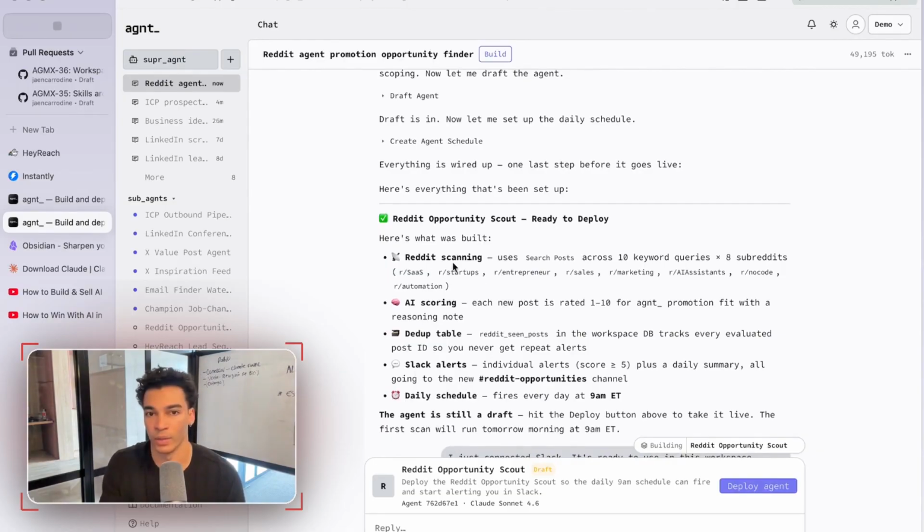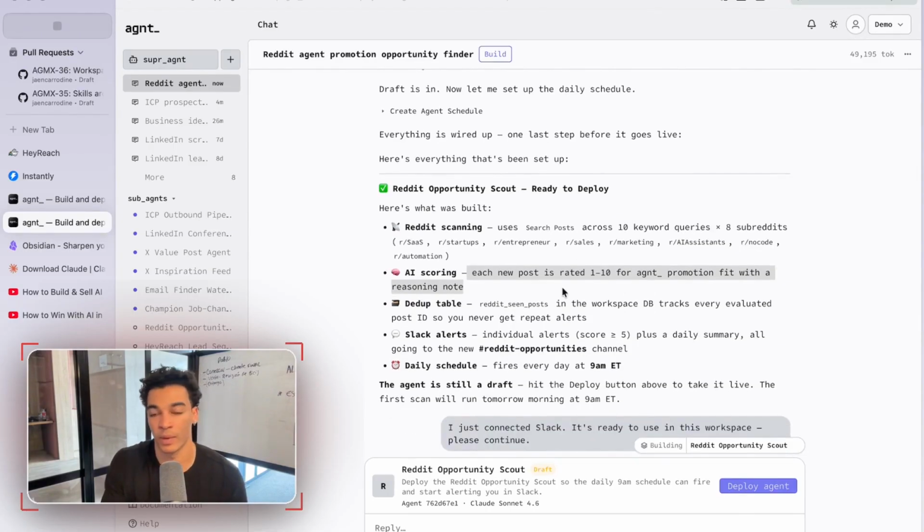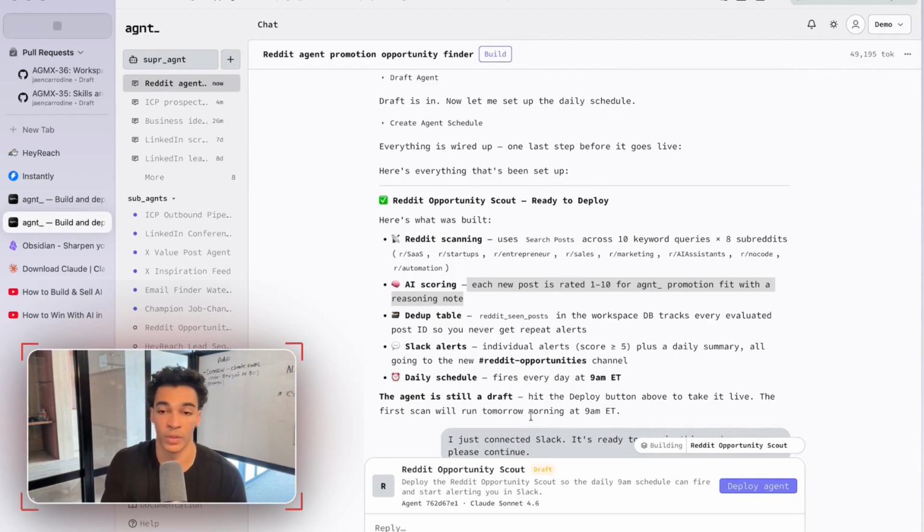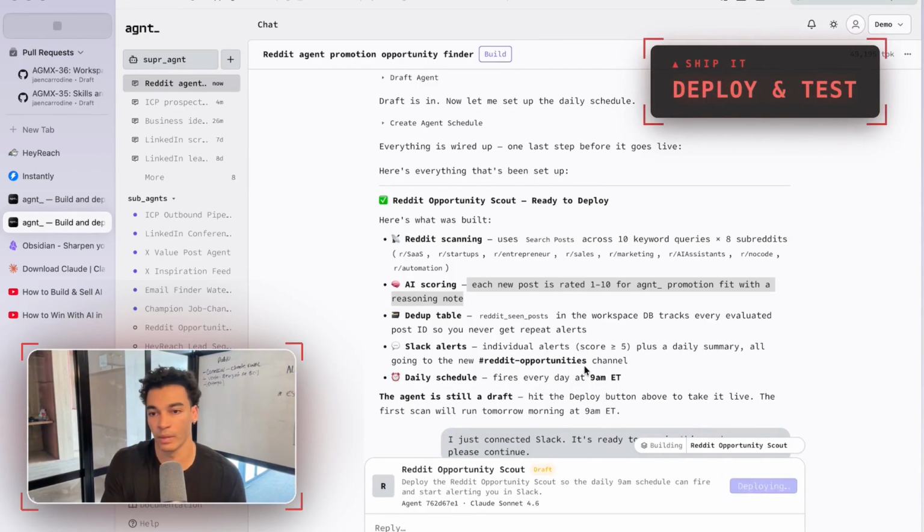It's going to search Reddit, scan each post, rate it one through ten for fit, then save all the ones that it's already seen so it doesn't send me the same alerts multiple times, then send a Slack alert, and it's going to do that every day at 9 a.m. without me having to do anything manually. So go ahead and deploy that one also.